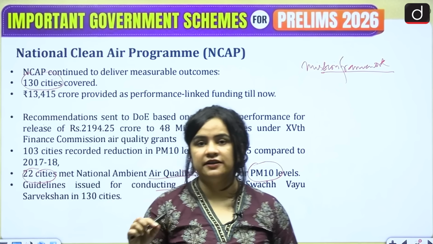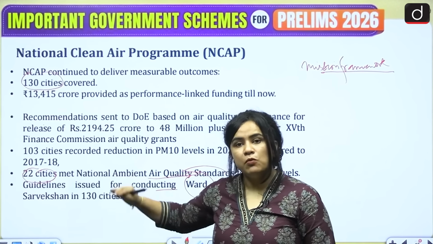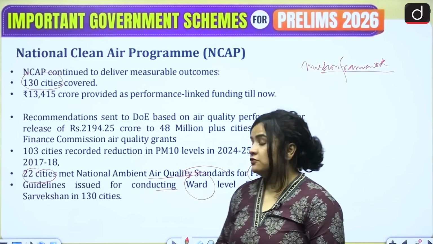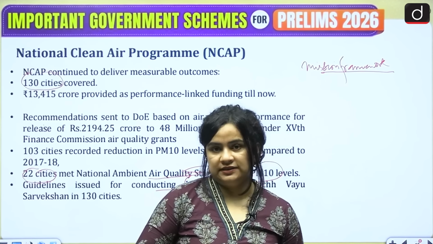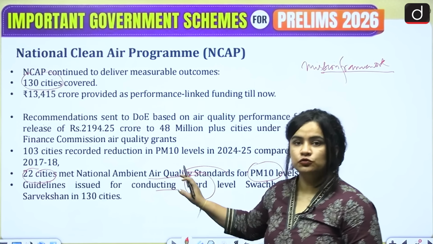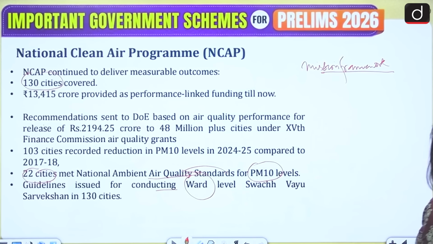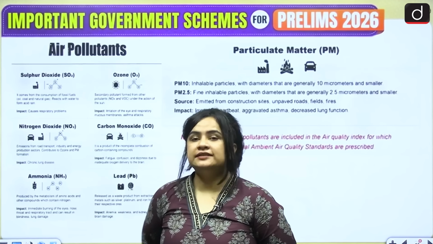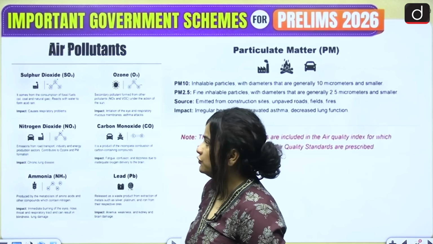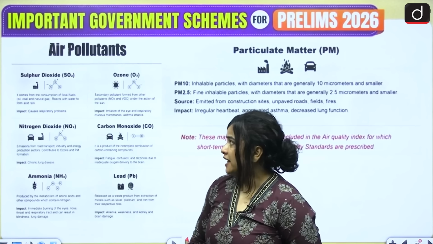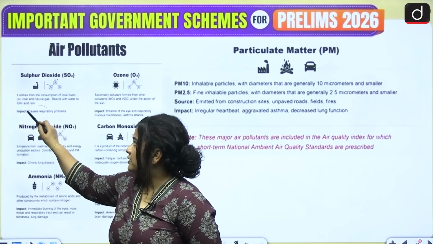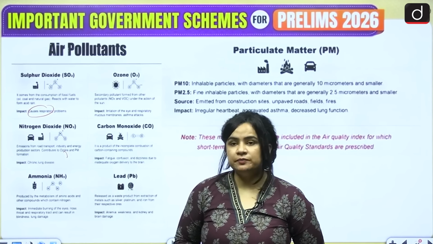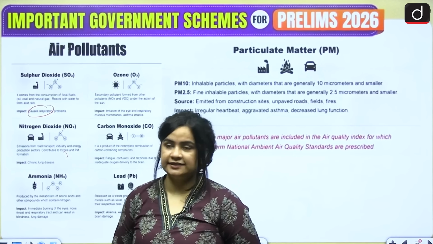Mind you, cities are divided into different wards, and to make it more local and to conduct this exercise at the micro level, it was conducted at a ward level in around 130 cities, so that the government has shown seriousness about this project. So here certain air pollutants have been mentioned, like sulfur dioxide, which comes from the consumption of fossil fuels like oil, coal and natural gas, and they have various impacts, mainly respiratory in nature, and they also mix with water to cause acid rain.